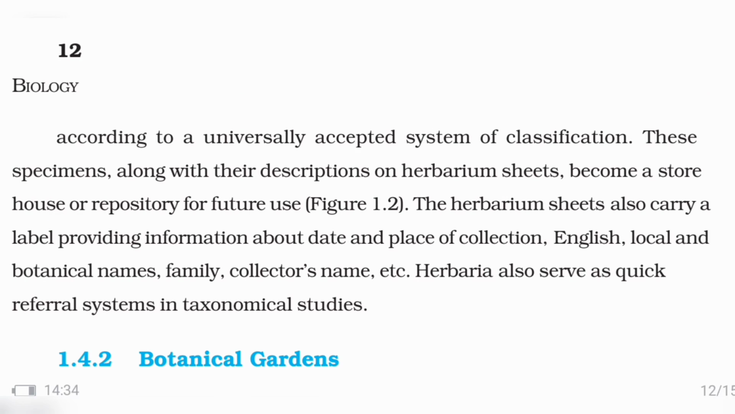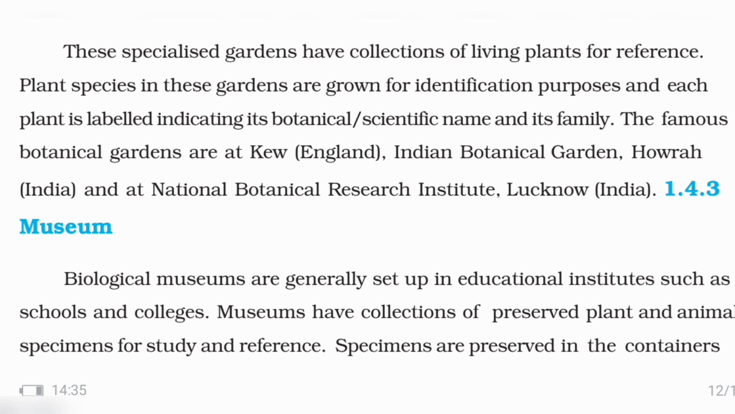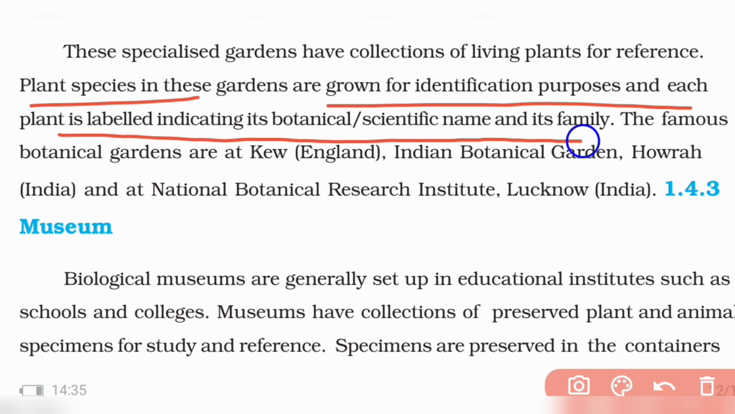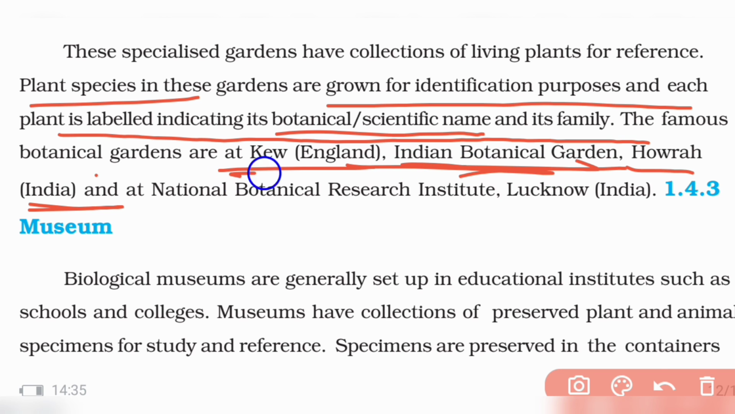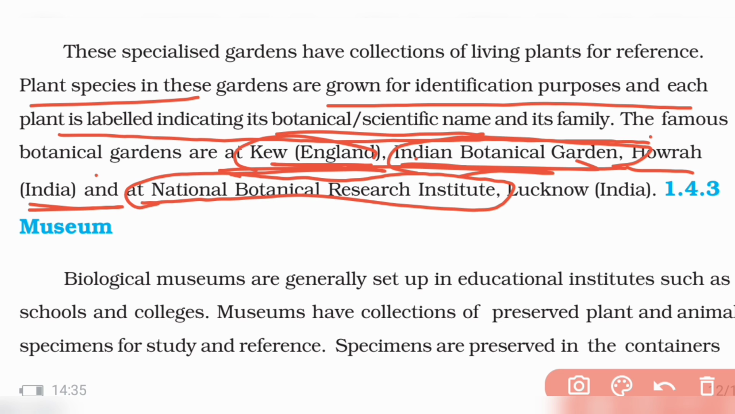Next are botanical gardens. You might have gone to different gardens where different kinds of plants are there, and you will see the names of plants, right? Those are nothing but botanical gardens. Different kinds of plant species are present here. You have different labels which indicate their botanical and scientific name. The famous gardens are Kew in England, and Indian Botanical Garden, Howrah, India. Kew is in England, Indian Botanical Garden is in Howrah, India, and National Botanical Research Institute is in Lucknow. So two are in India: Howrah and the National Botanical Research Institute. These two you should remember.